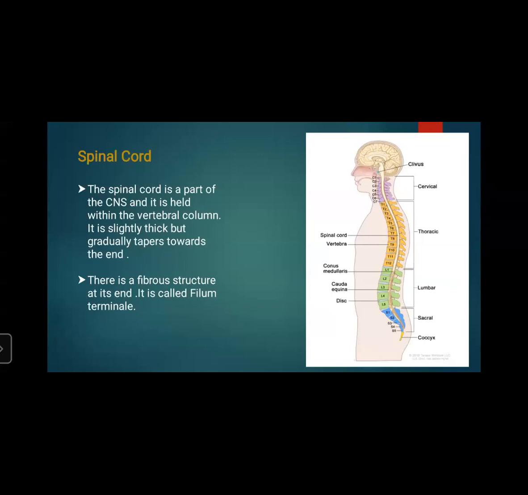You can see that it tapers at the end where the coccyx is written. So it is thick at the top, but slowly it gradually tapers. There is a fibrous structure, and at its end it is called the filum terminale. In that you can see the cervical, then thoracic part, then lumbar part, then sacral, and coccyx. Then in the spinal cord, you can see vertebrae, conus medullaris, cauda equina, and discs are there.